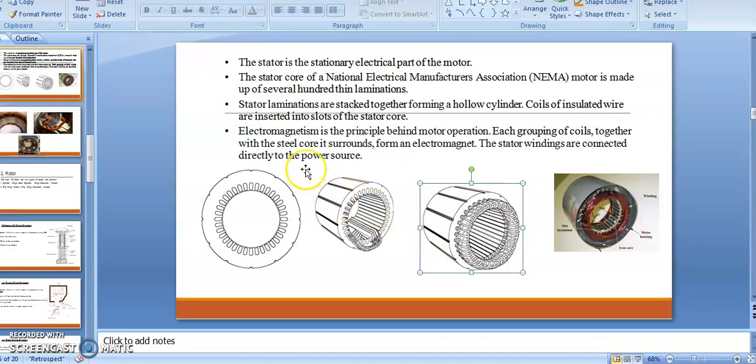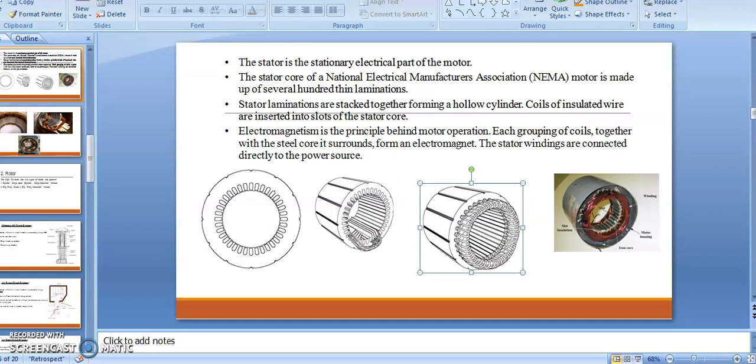So the stator, as I mentioned, is a stationary part. This stationary part has only the winding. There is no rotating part. We have only wound the conductor in the stator slots. I call these slots the stator slots, in which I am winding the conductor. I have copper wire, and I am inserting this copper wire in the different slots, through which I get this structure that I call the stator winding.